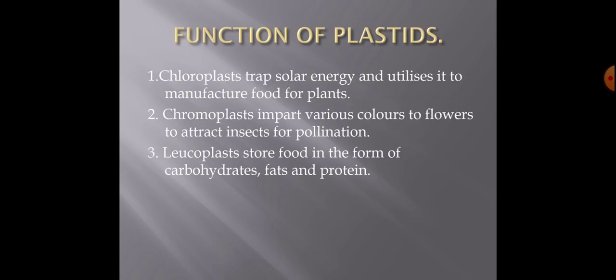Function of plastids. Chloroplasts are used to trap sunlight or solar energy so that plants can manufacture their food. Chromoplast gives various colors to flowers and fruits so that insects are attracted for pollination. It means when insects see the different colors in flowers, some bright colors, some scented flowers, insects come to the flower.